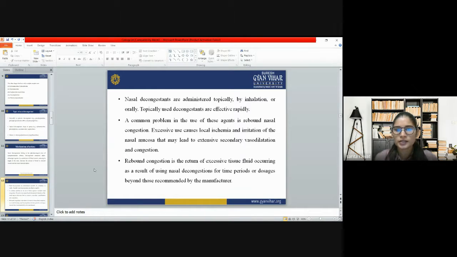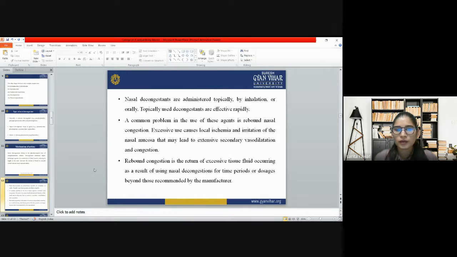Nasal decongestants are administered topically, by inhalation, or orally. Topical decongestants are effective rapidly. So when we compare topical and systemic, topical decongestants are more rapidly active. A common problem in the use of these agents is rebound nasal congestion. Excessive use causes local ischemia and irritation of the nasal mucosa that may lead to extensive secondary vasodilation and congestion.